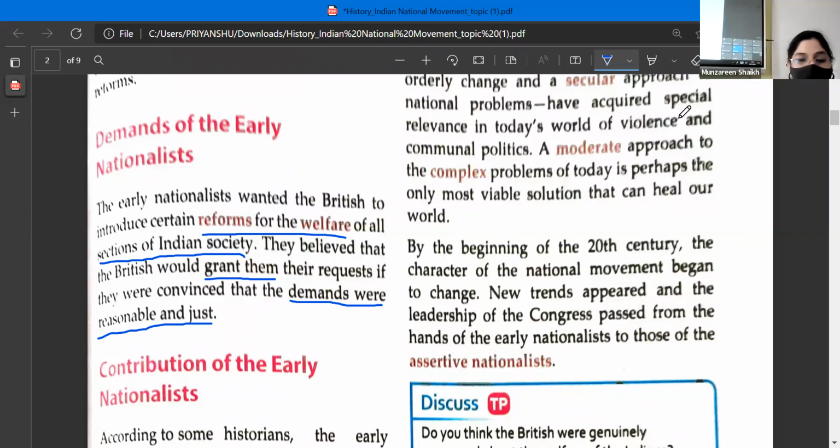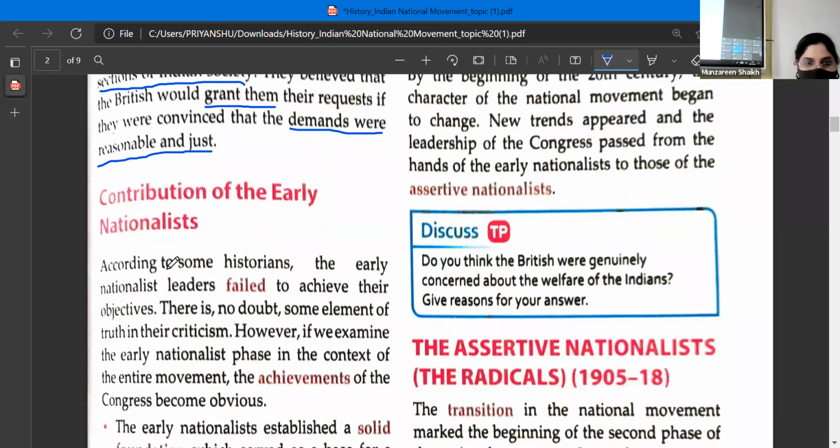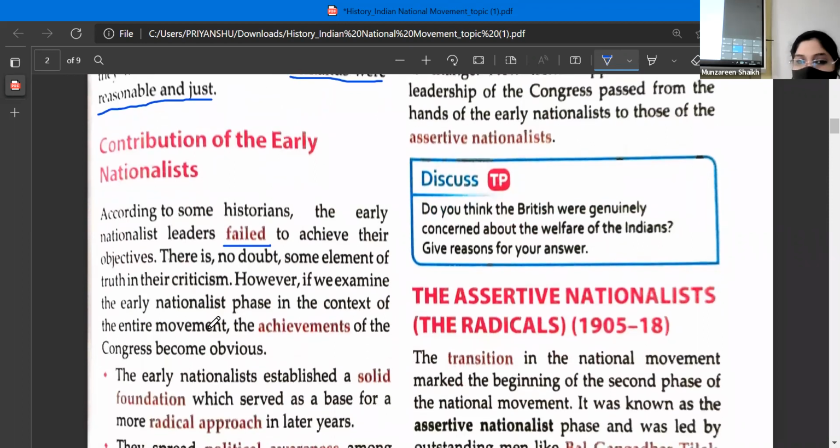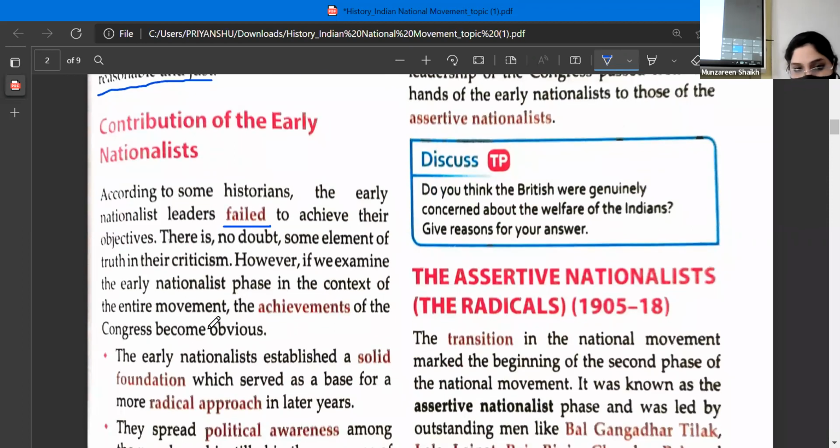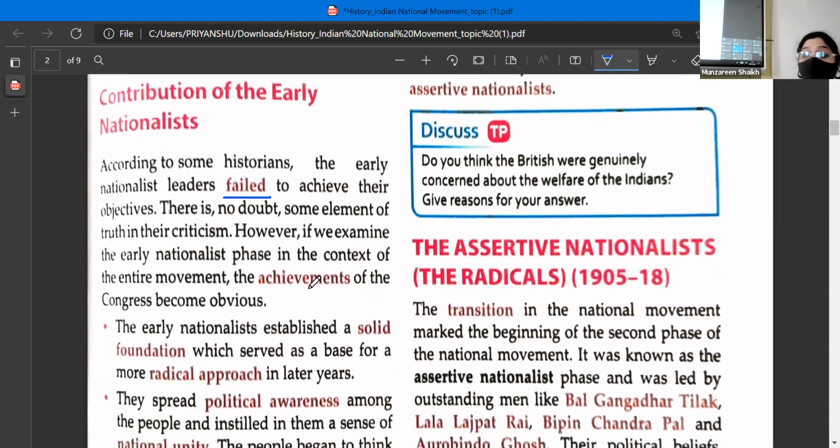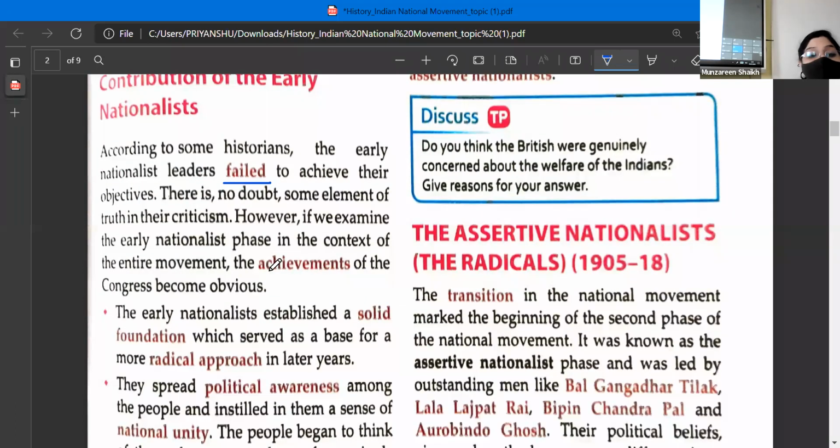Next is contribution of the early nationalists. Now let's see what happens further. According to some historians, the early nationalist leaders failed to achieve their objectives. Okay, there is no doubt some element of truth in their criticism. However, if we examine the early nationalist phase in the context of the entire movement, the achievements of the Congress become obvious.